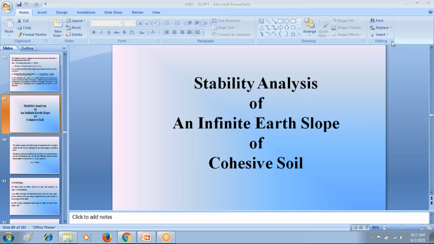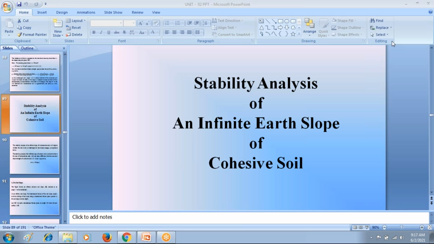For all those three conditions, in the infinite cohesionless soil slope, I explained the derivation of factor of safety.